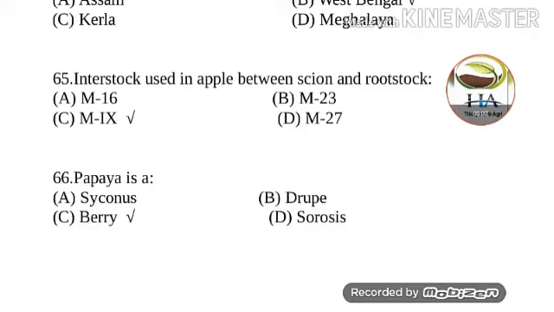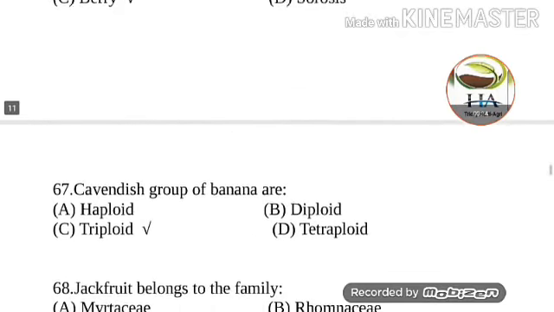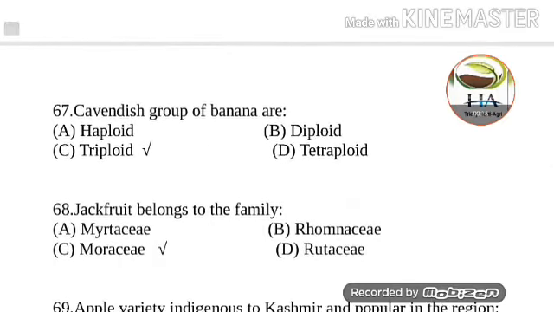Next question is, papaya is a. Options are Syconus, drupe, berry and Sorosis. So answer of this question is papaya is a berry. Next question is, Cavendish group of banana are. Options are haploid, diploid, triploid and tetraploid. So Cavendish group of banana are triploid. Cavendish group having genome AAA.